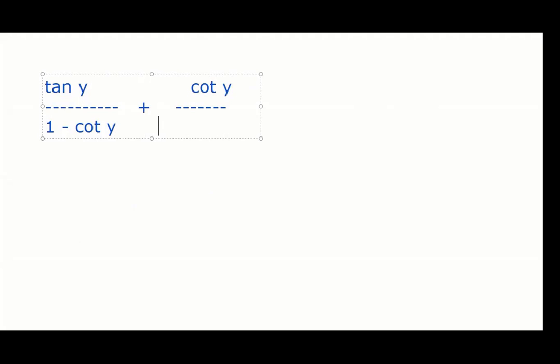Tan theta by 1 minus cot theta, I know. So instead of theta, I'll use something else. Say tan y. Theta upon 1 minus cot theta plus cot theta upon 1 minus tan theta is equal to 1 plus sec theta cosec theta. Do you remember that?